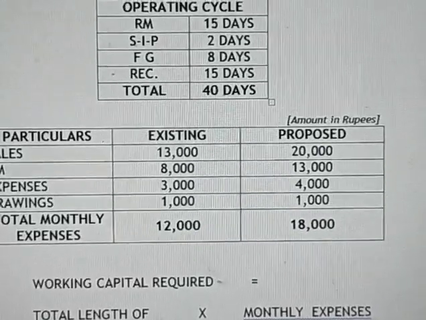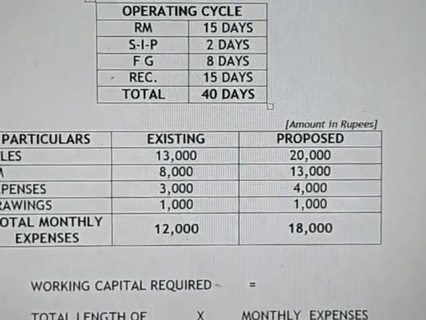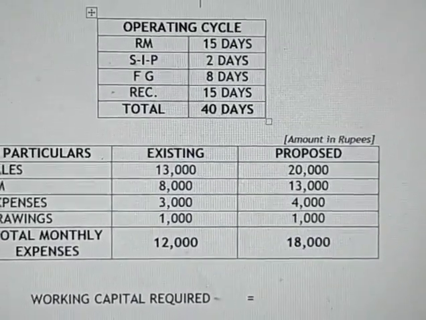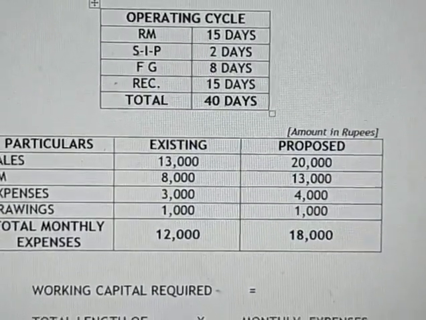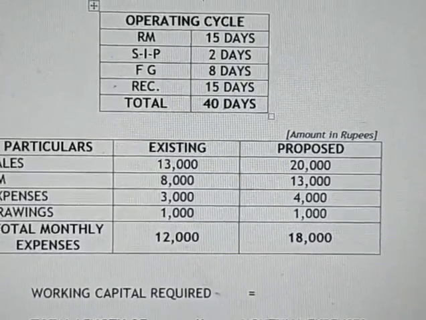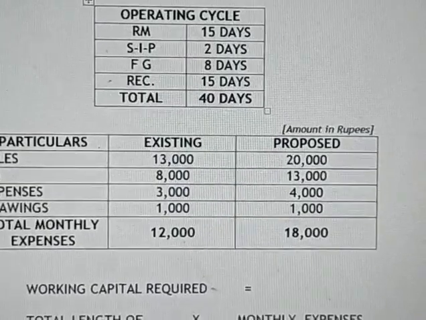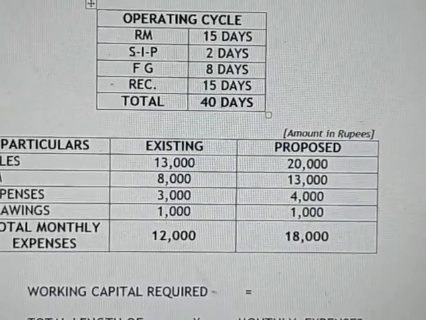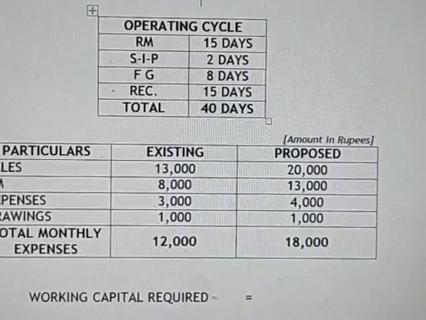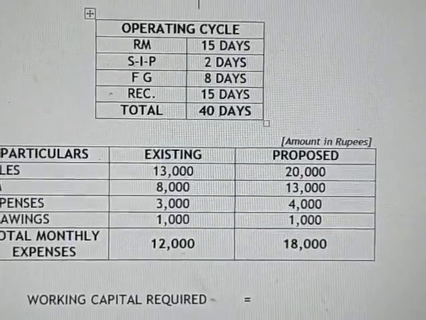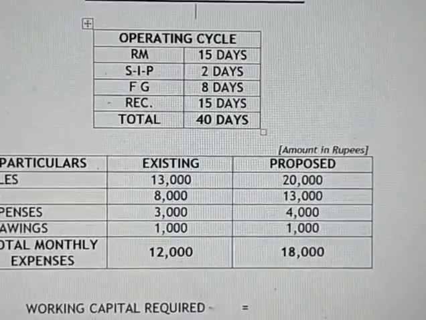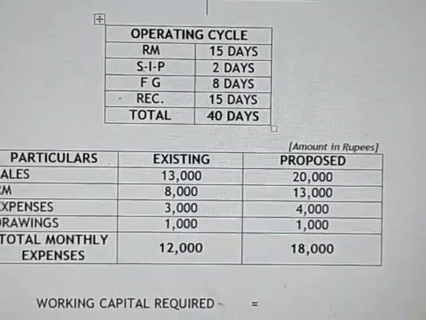Let us see the operating cycle method. Here we have to calculate the operating cycle, that is for raw material storage 15 days and stock in process 2 days and finished goods 8 days and receivables 15 days. Receivables means once we sold the finished goods, the amount what we have to receive, that will be around 15 days. So total length of the operating cycle is 40 days.